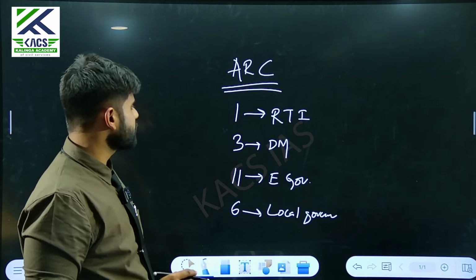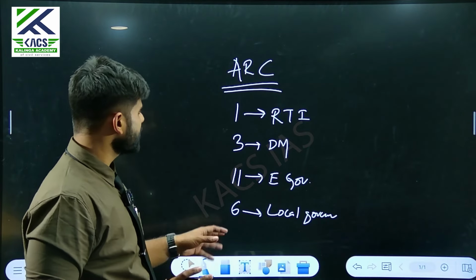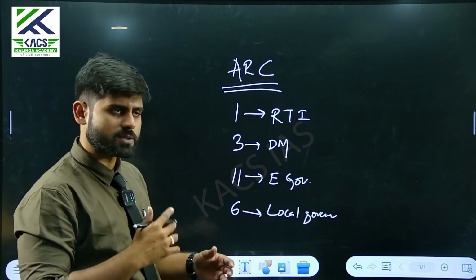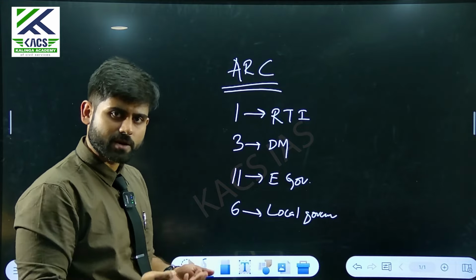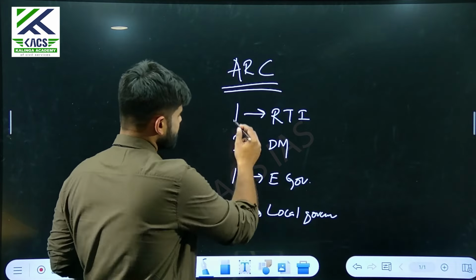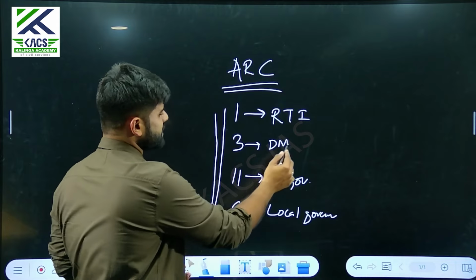See, if you just go on randomly memorizing, it wouldn't help. Start by remembering that there are four or five key ARC reports. At least you should remember them. You should start remembering from these numbers. Further on, you can move on, but at least you should know these. What you can do by knowing this is write in disaster management.